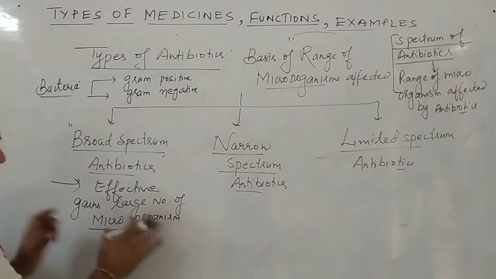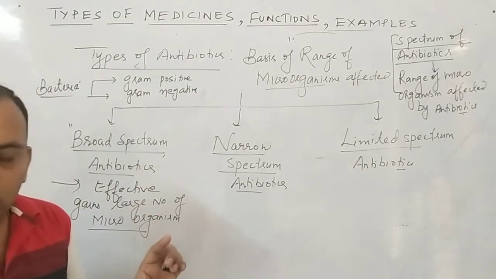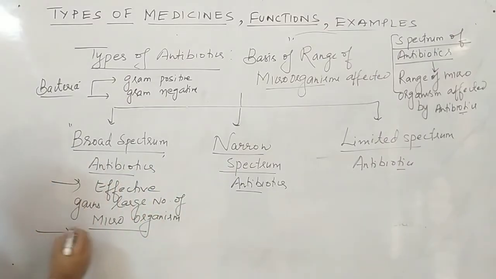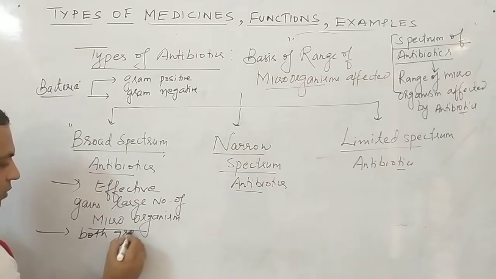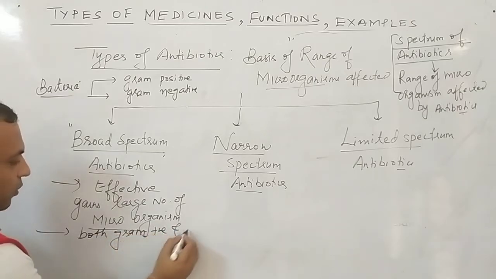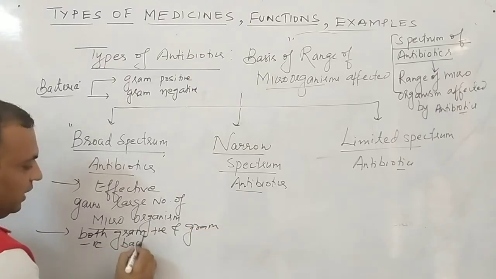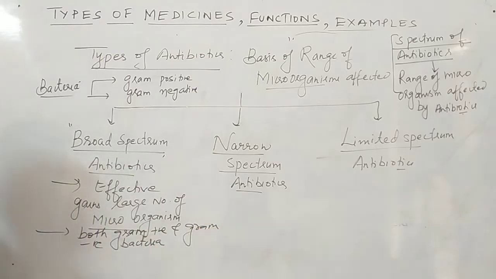So I have written that these are effective against a large number of microorganisms. As far as bacteria is concerned, broad spectrum antibiotics are effective against both gram positive and gram negative bacteria. Am I clear to all of you?